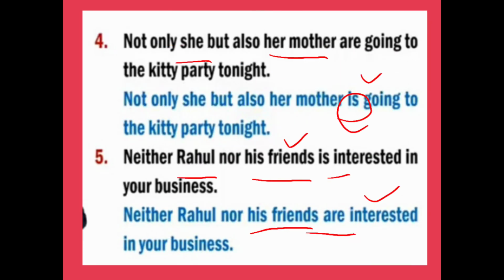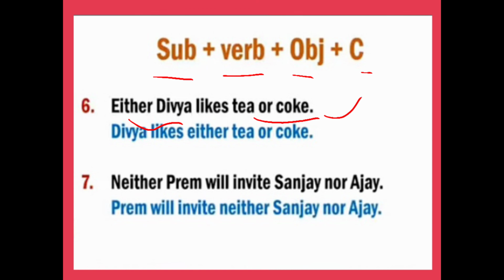Here we have the same part, noun and noun. But what is the difference? The difference is regarding subject and object. Subject is Divya, object is coke. So we are writing either before the subject and or before the object. It's not correct. So this sentence is incorrect.